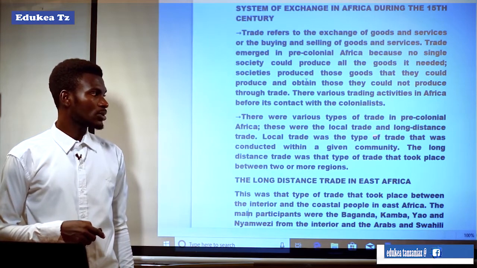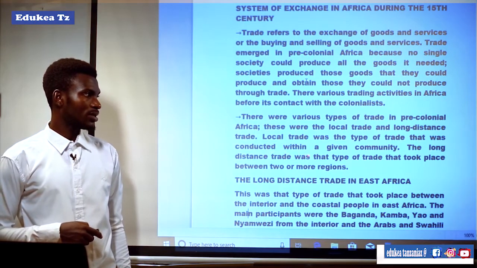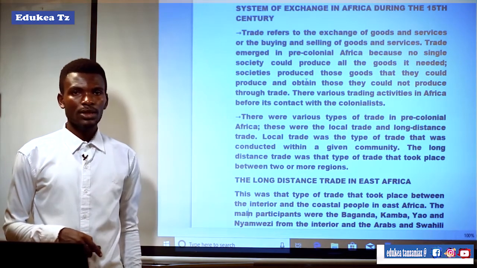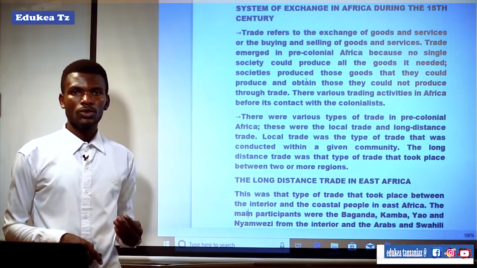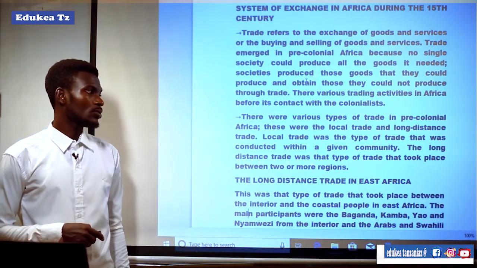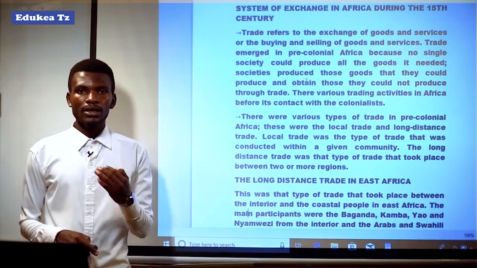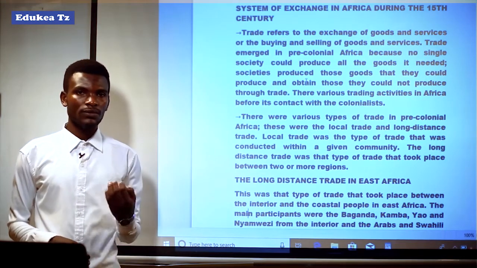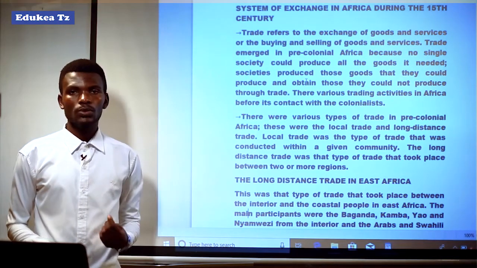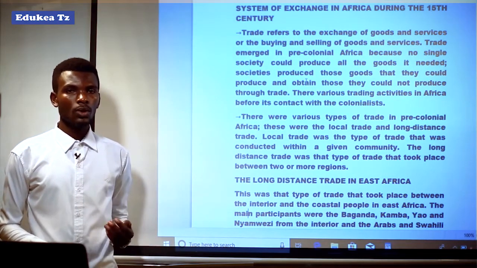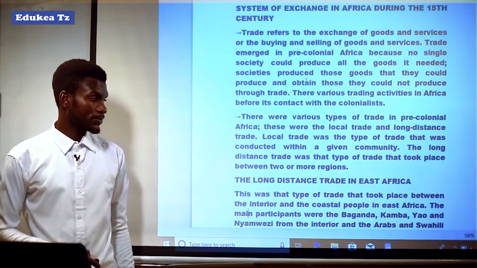Local trade was the type of trade that was conducted within a given community. It means that local trade was the type of trade conducted within the given community or society. The long-distance trade was the type of trade that took place between two or more regions. It means that local trade was different from long-distance trade, whereby long-distance trade was conducted in two or more regions, and it involved traveling long distances.